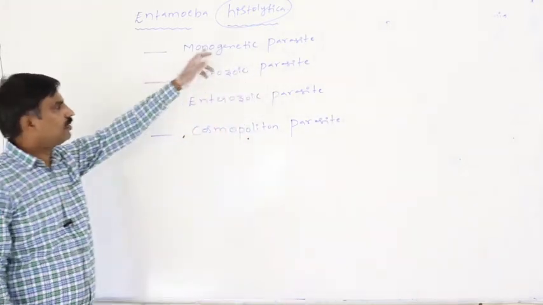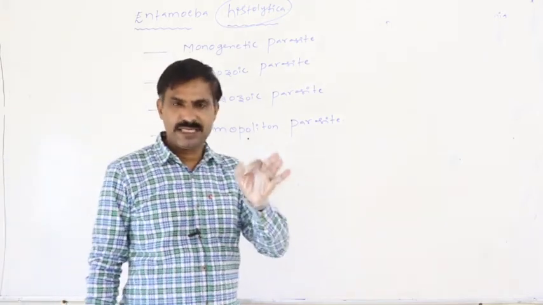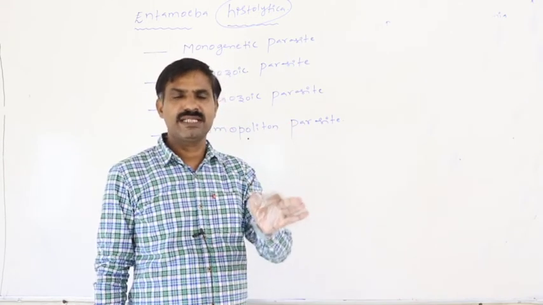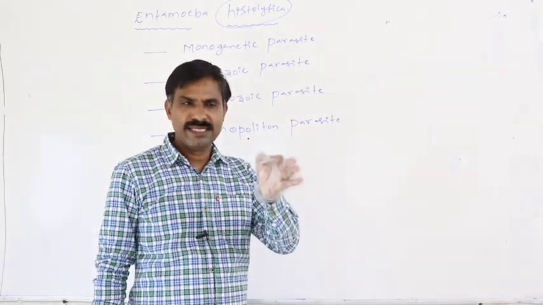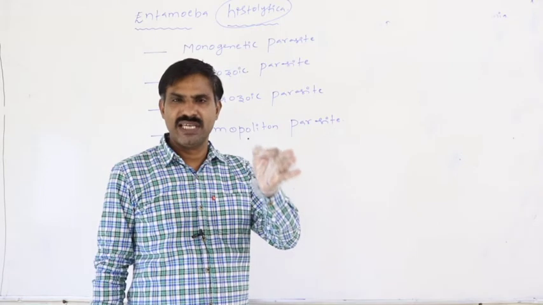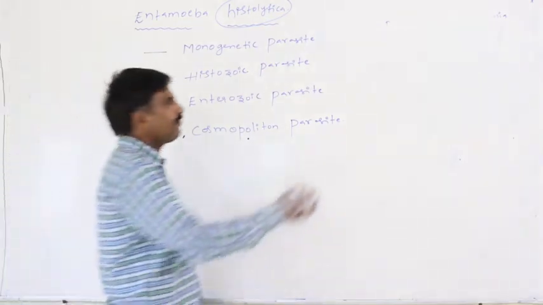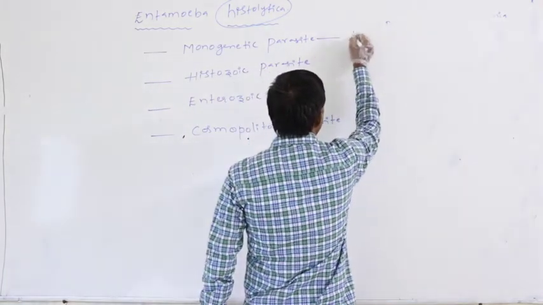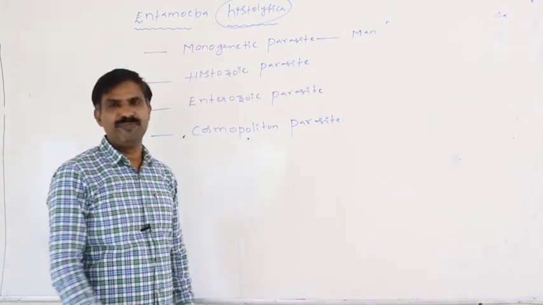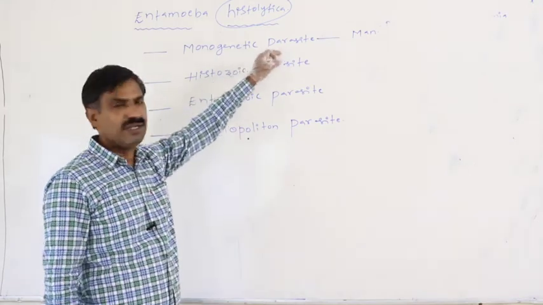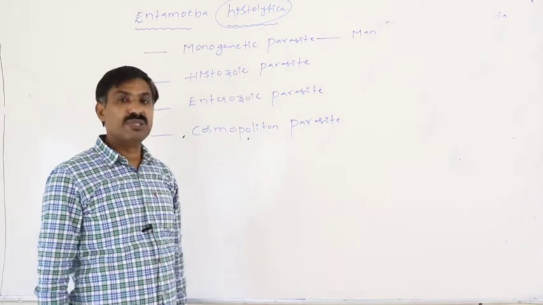Then what is the monogenetic parasite? Entamoeba histolytica completes its entire life cycle in humans only. So that only it is said to be the monogenetic parasite. Definitely it completes its entire life cycle in man, in the humans only. Then it is the histozoic parasite.